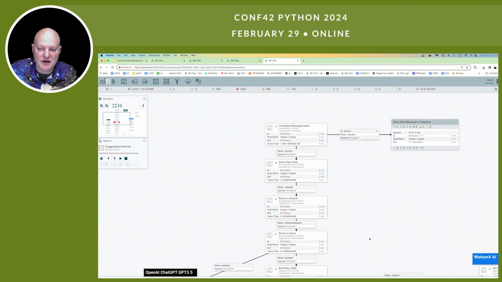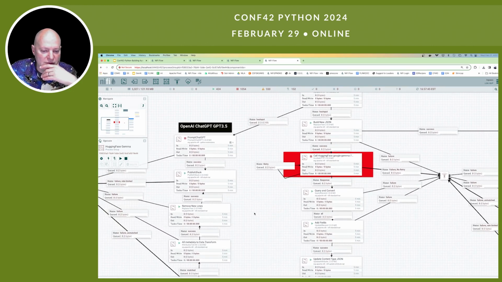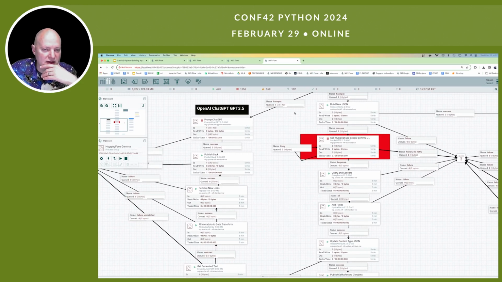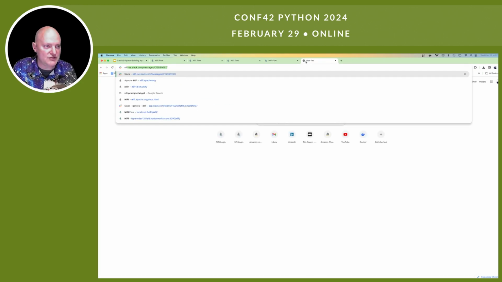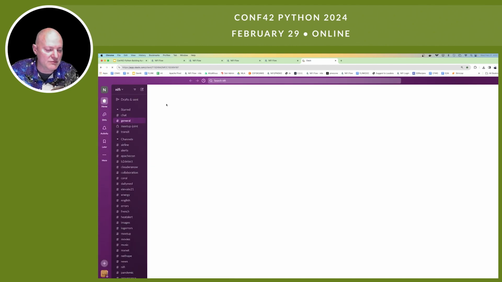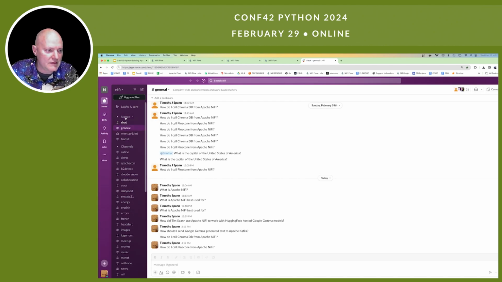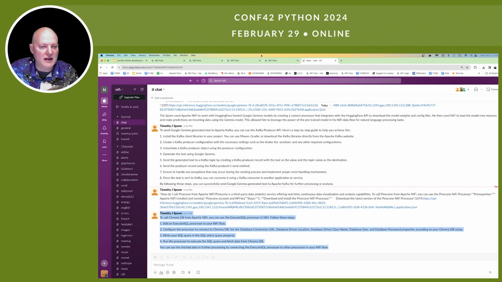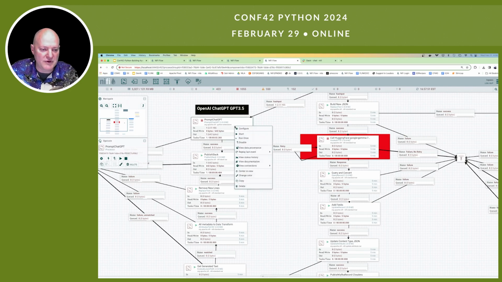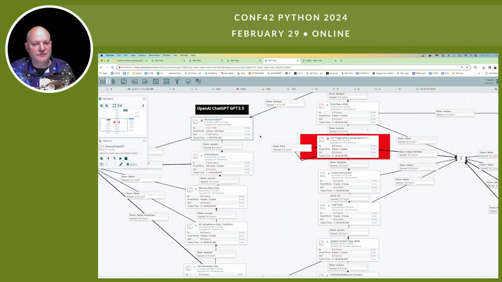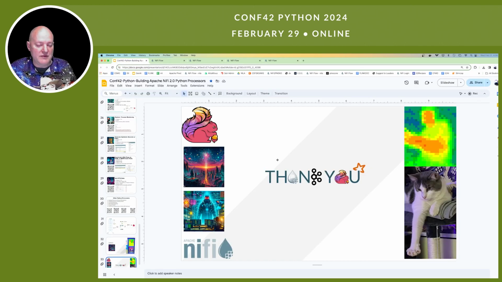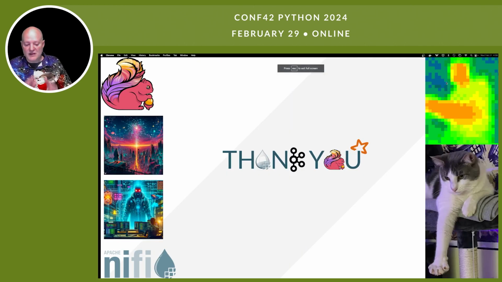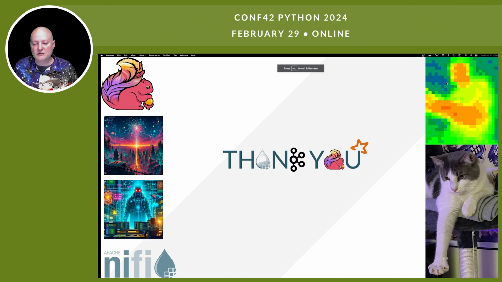This is coming from Slack events. Pretty straightforward on that. And then I push that to a Slack channel, and we could take a look and see the results of that. We'll go to here is where it got the chat. Here it posted the results. And we could add other stuff to that, but pretty easy to use that Python processor there. It's just an easy way to be able to get your data, move it really quickly, do what you need to do.